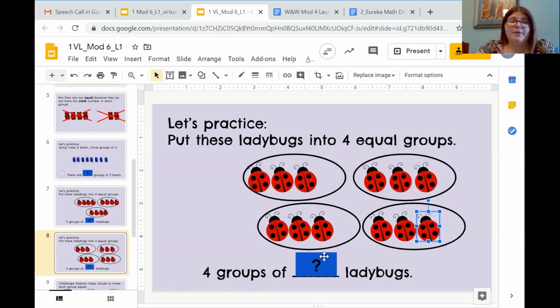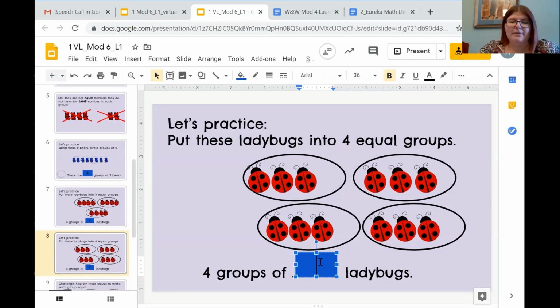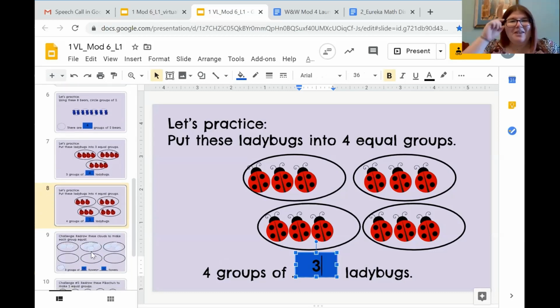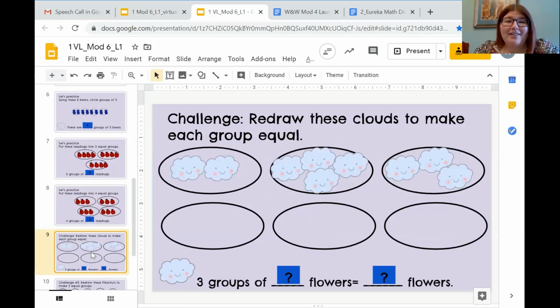So 4 groups of how many ladybugs? Right, 3. Went ahead and put it into my text box. All right, now there are some challenge problems, which I always love to do. So here we have redraw these clouds to make each group equal. We knew at the beginning of this lesson that equal means the same, and we've been practicing that. Inside of each of these groups, I see that I do not have the same amount of clouds. One group has 2 clouds, one group has 4 clouds, and one group has 3 clouds.